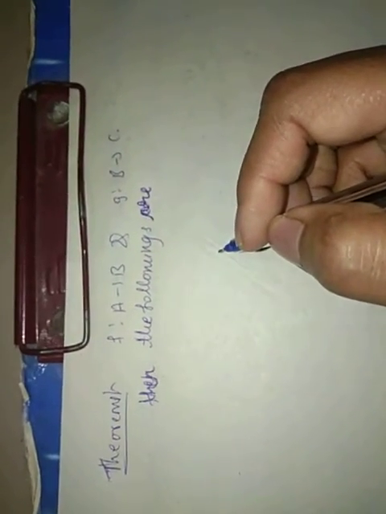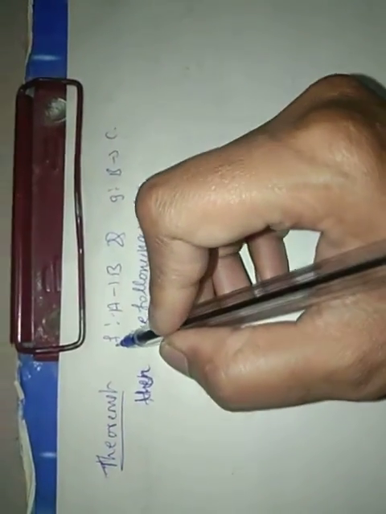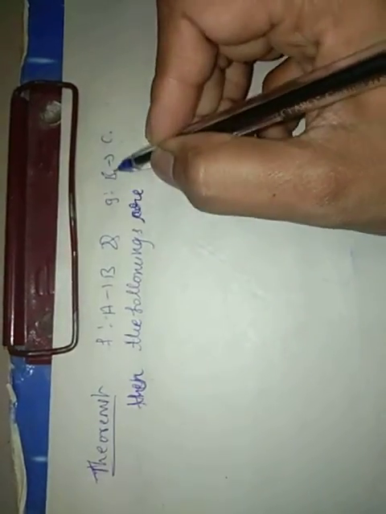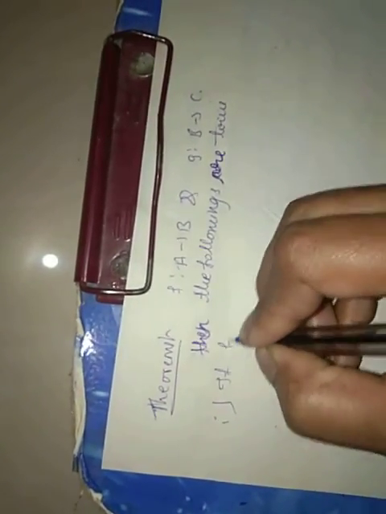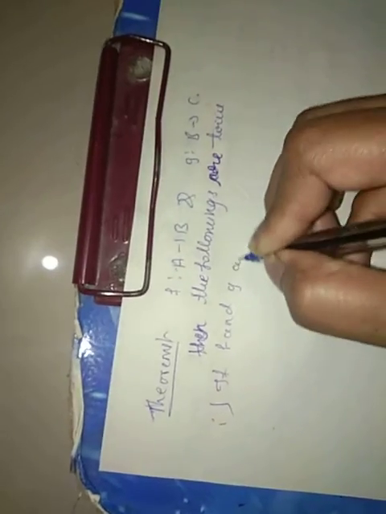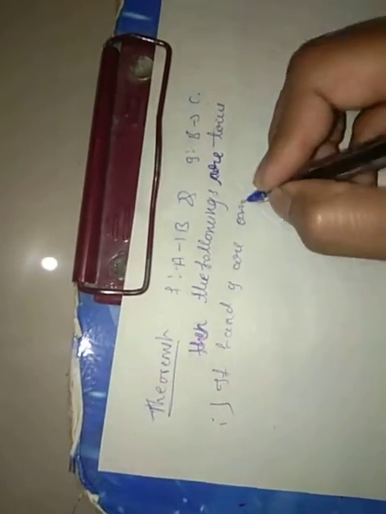Based on the composition of functions, there are some theorems on the composition of functions. Let f be a function from A to B and g be a function from B to C, any two functions. Then the following are true.